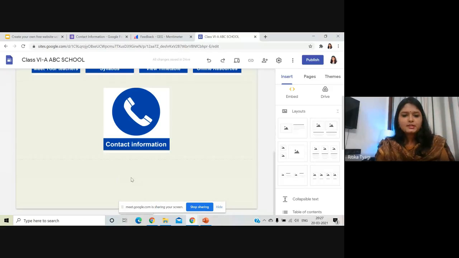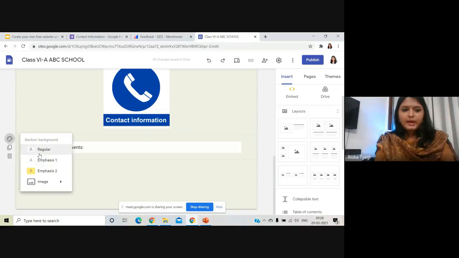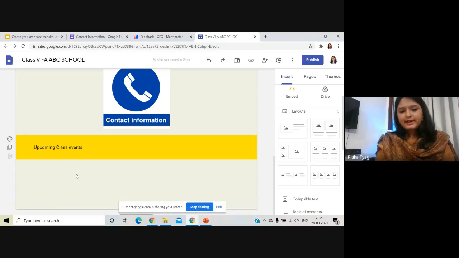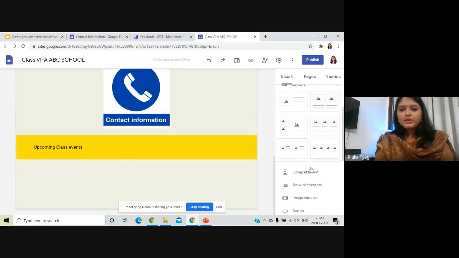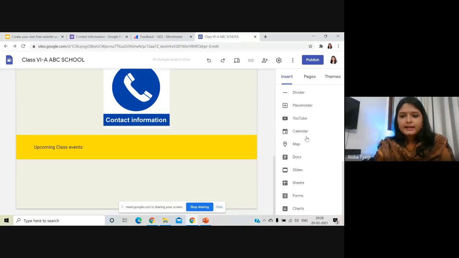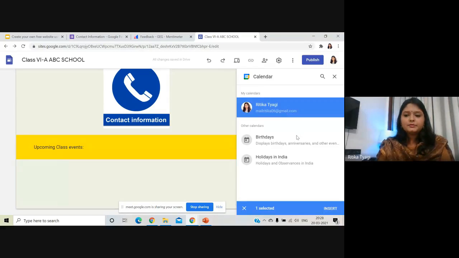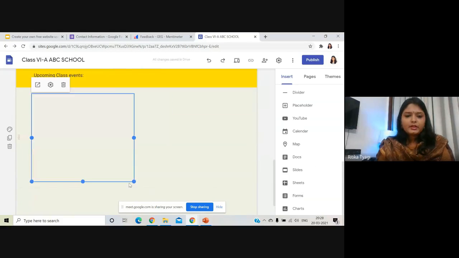Now, after this, I want to add my upcoming events. So I can just write upcoming class events here. I can change the background, change the design of it. I want it like this. Now in the next section, I want to add the class events. So class events means I have already saved it in the calendar. So I can right click, go to the calendar and choose a calendar from my drive. So my calendar will be